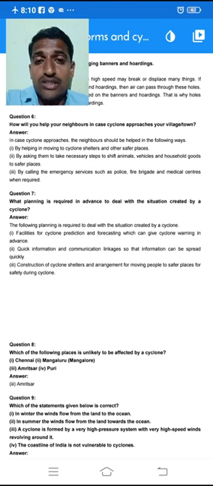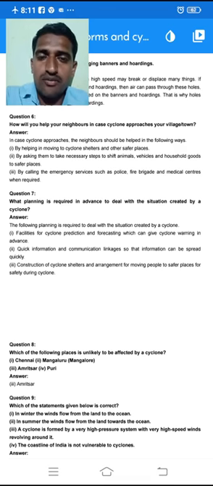In case a cyclone approaches your city, you must help the neighbors in the following ways. The first one: by helping them in moving to the cyclone shelters and other safe places. You might have seen during flood situations what the district administration people do.